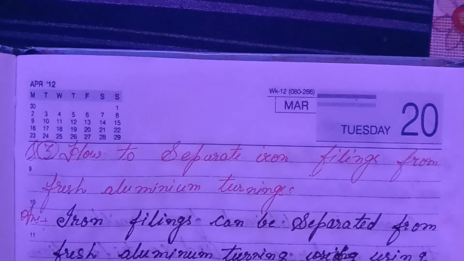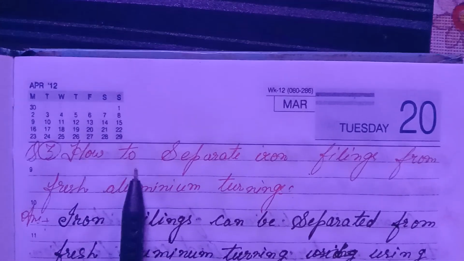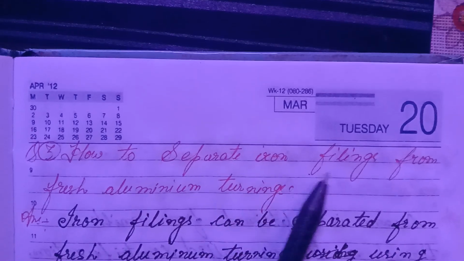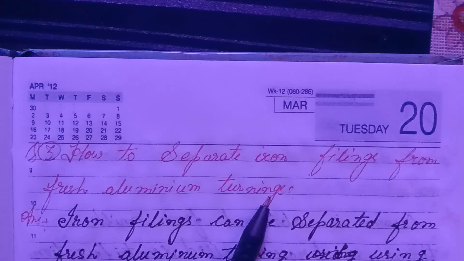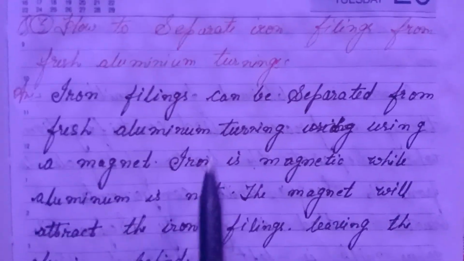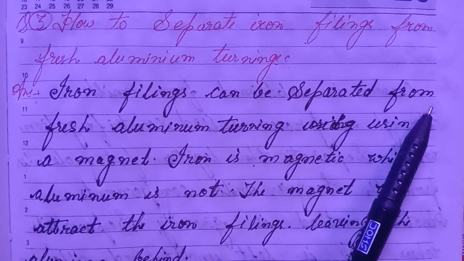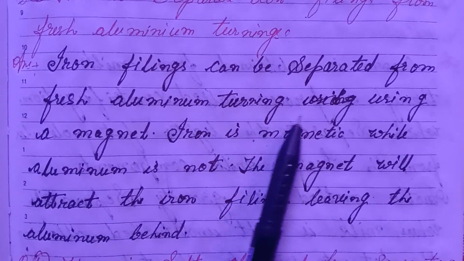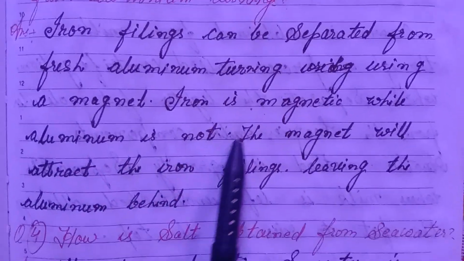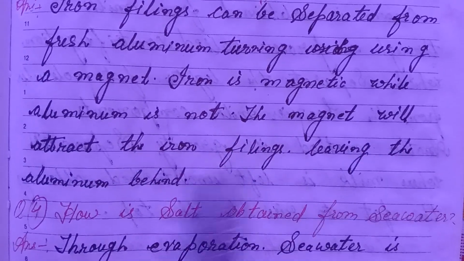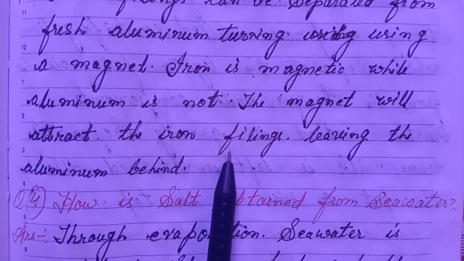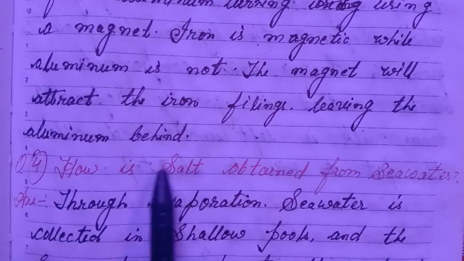Question number 3. How to separate iron filings from fresh aluminium turnings? Answer, iron filings can be separated from fresh aluminium turnings using a magnet. Iron is magnetic while aluminium is not. The magnet will attract the iron filings, leaving the aluminium behind.